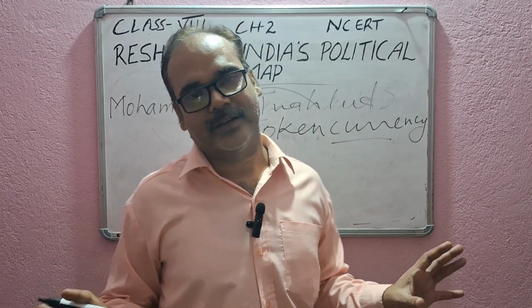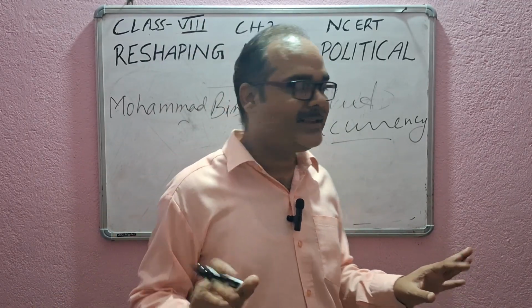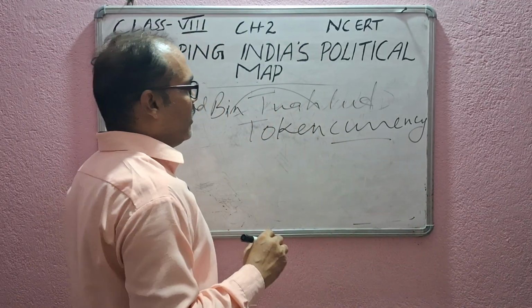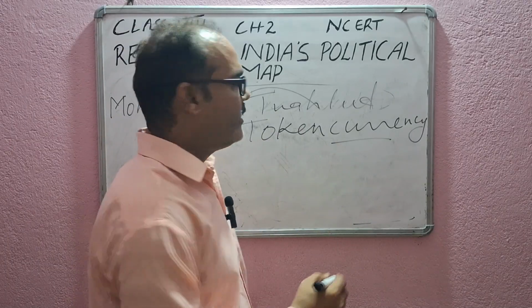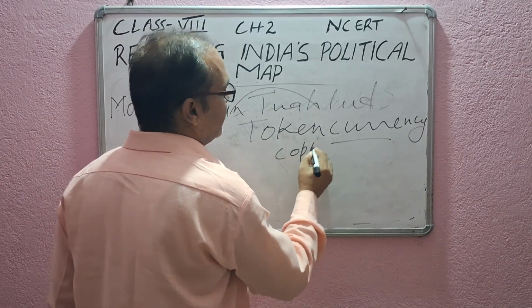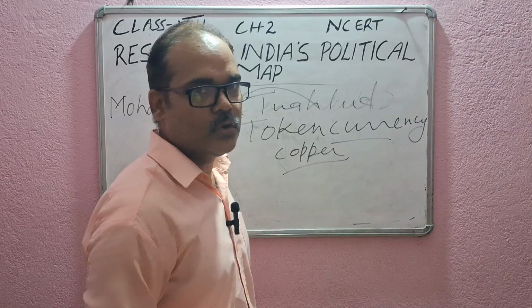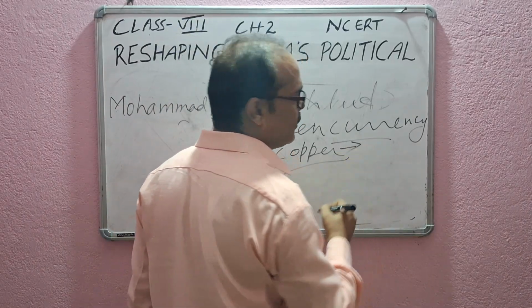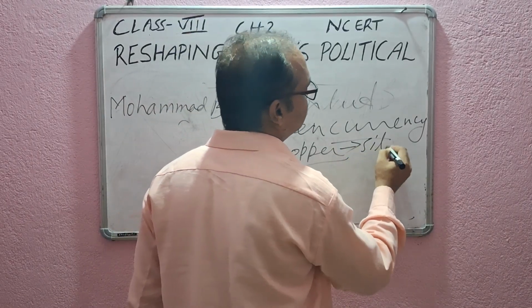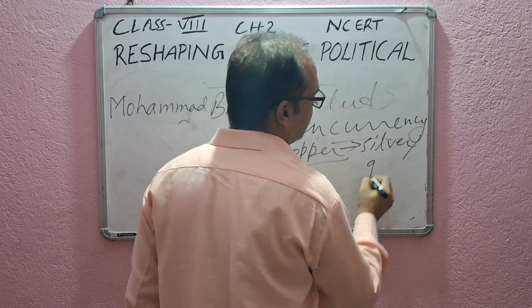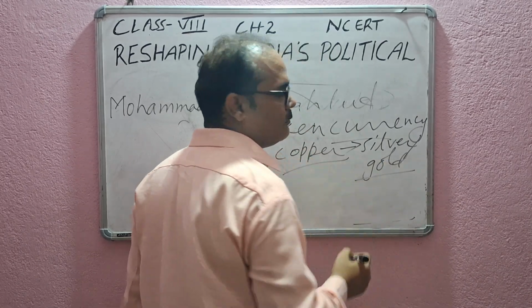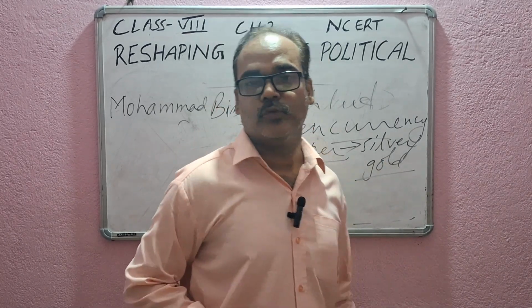Still, we are using token currency. But the coins which were minted were made of copper, and he said that their value should be equal to silver or gold. People hesitated to accept this.